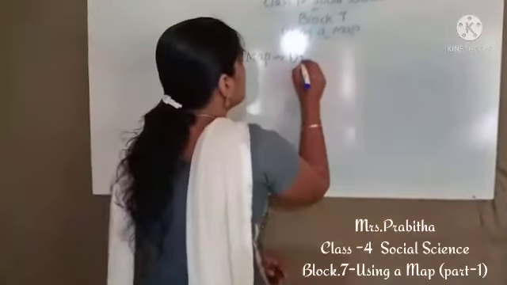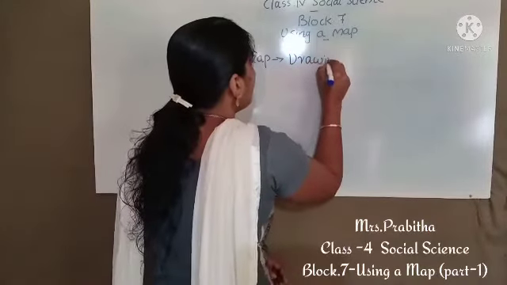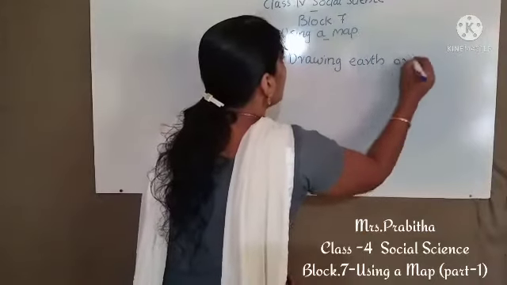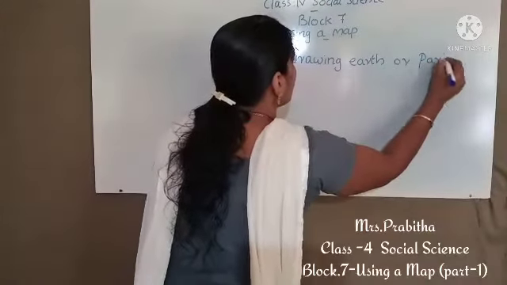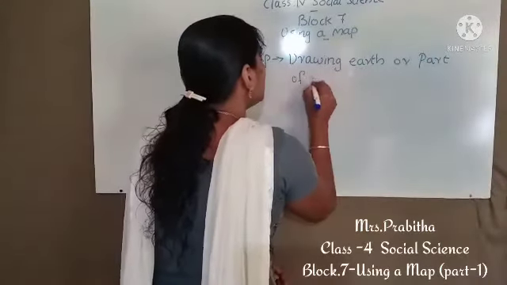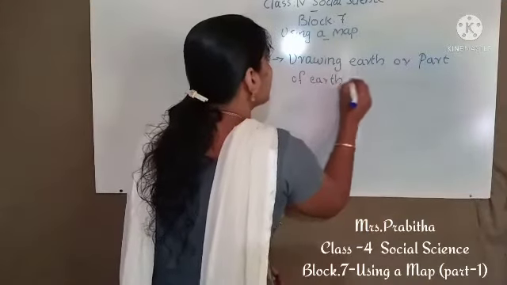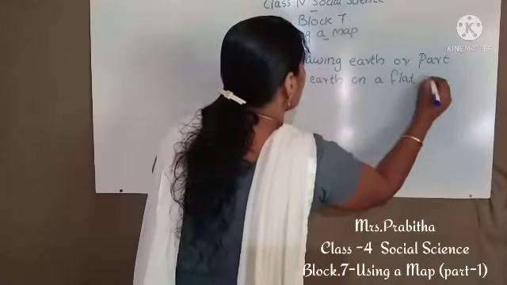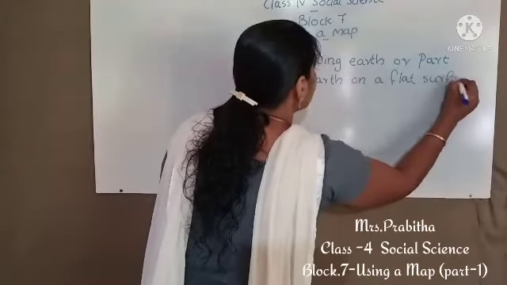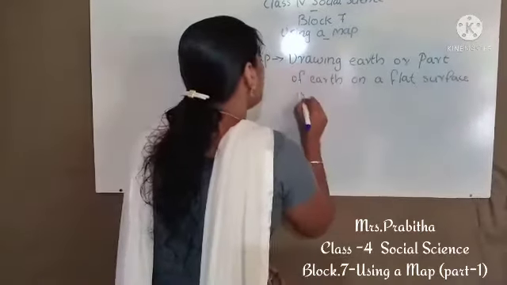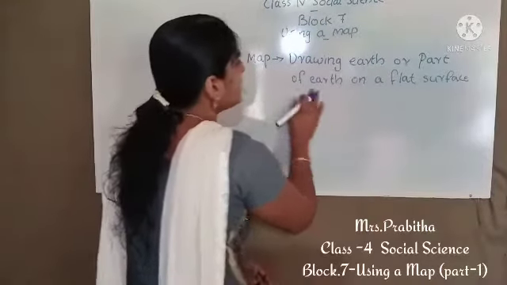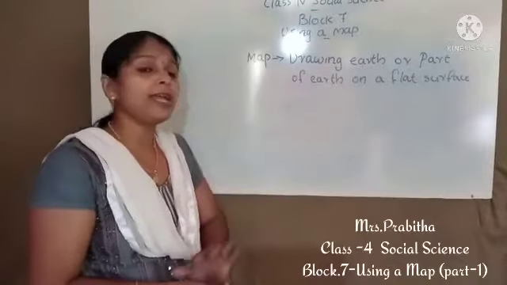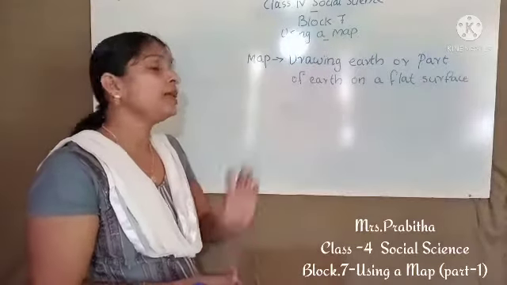Drawing the earth or a part of the earth on a flat surface is called a map. Okay, so that is a map. Drawing the earth or a part of the earth on a flat surface is called a map.